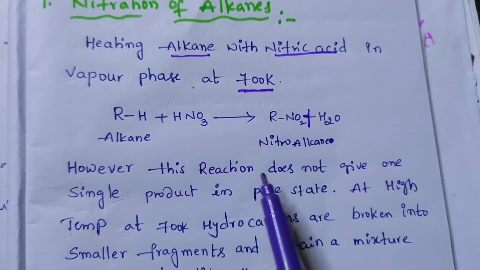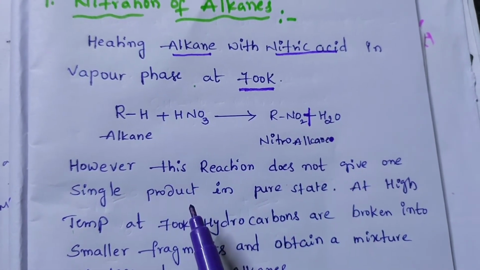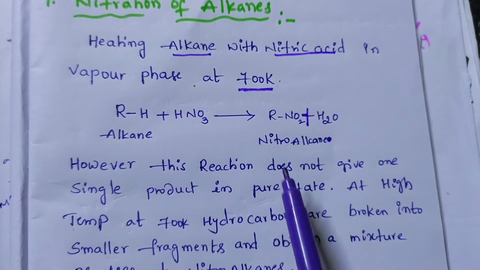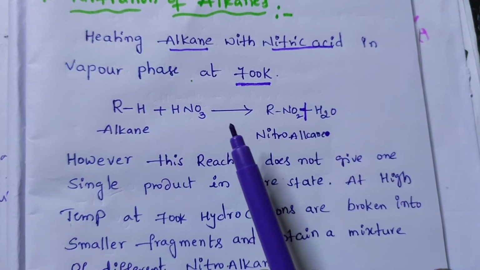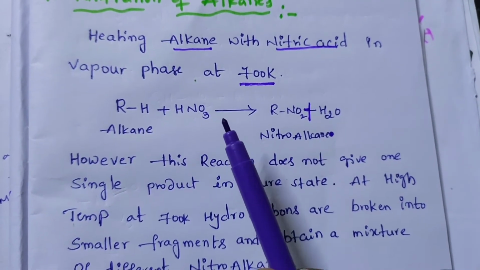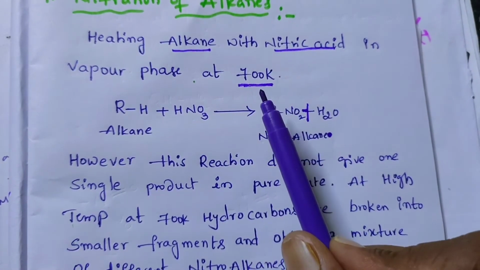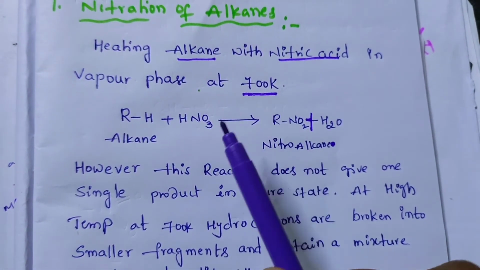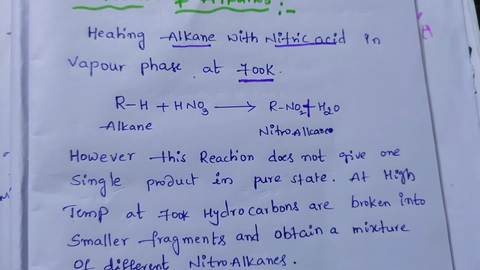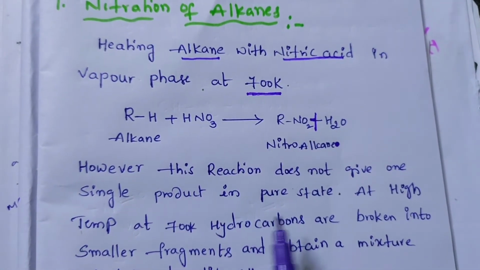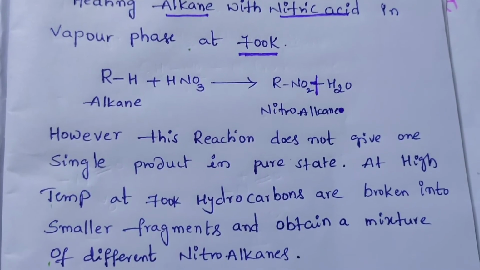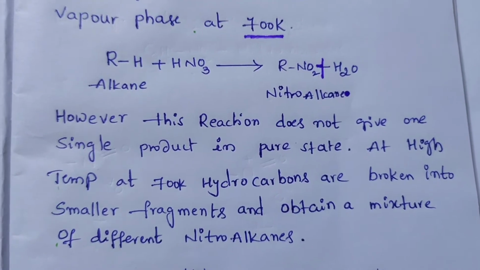However, this reaction does not give one single product in pure state. If we use the high temperature, here 700 K, the hydrocarbons are broken into small fragments and we obtain a mixture of different nitroalkanes.